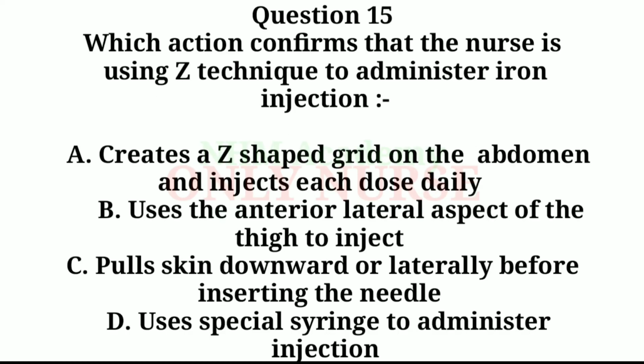Question 15. Which action confirms that the nurse is using Z technique to administer iron injection? Options A. Creates a Z-shaped grid on the abdomen and injects each dose daily. B. Uses the anterior lateral aspect of the thigh to inject. C. Pulls skin downward or laterally before inserting the needle. D. Uses special syringe to administer injection. Right answer of this question is option C. Pull skin downward or laterally before inserting the needle.